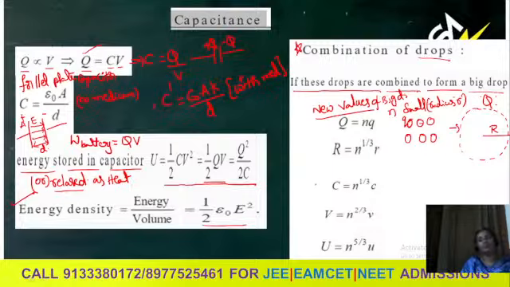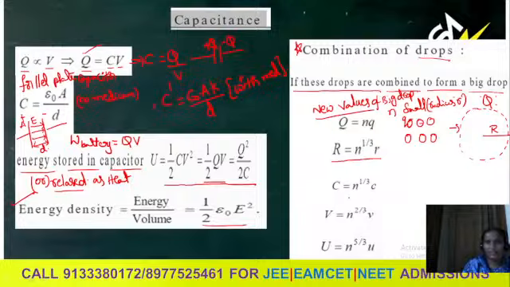Now they're asking what is the charge of a big drop. It should be equal to n times the smaller drop's charge because n drops are combined. And the relation between the radius of the bigger drop and the smaller drop is R equal to n power 1 by 3 into r. You know, in previous years in NEET and EAMCET, there are questions asking these relations directly. So formula-wise, as a direct question, we can expect these relations.